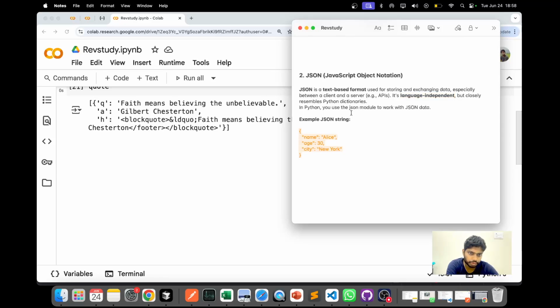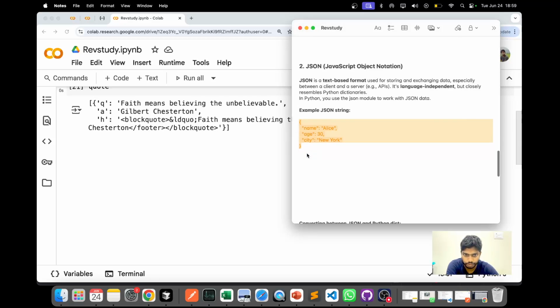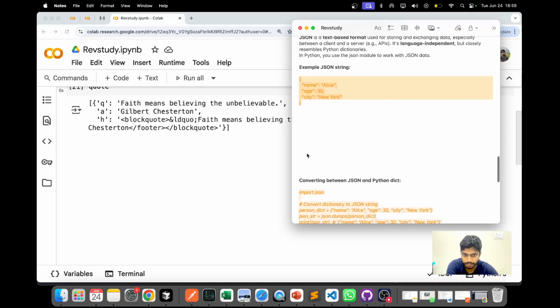In Python, you use the json module to work with JSON data. You can see JSON looks like this: name Alice, age 30, city New York. There is no person or variable in front because that's not a dictionary. This is just pure data. It goes into a file or a database.